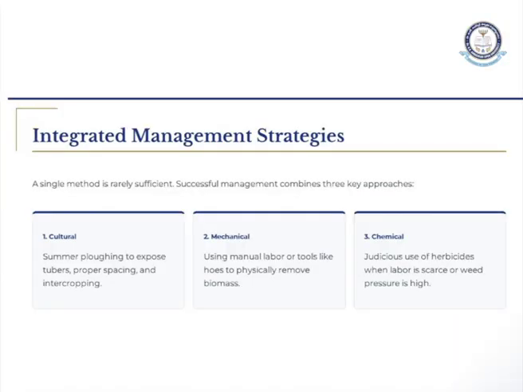Summer ploughing: if you plough, the weeds will be exposed to the sun and sometimes they will die. Proper spacing is required and intercropping is required. Like we said, during the monsoon season, we will grow sun hemp to increase the manuring, right? It is a cultural practice.